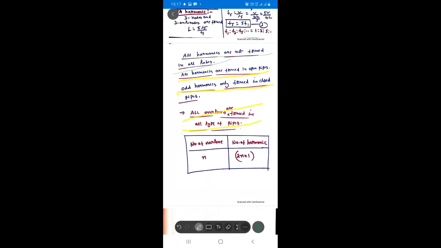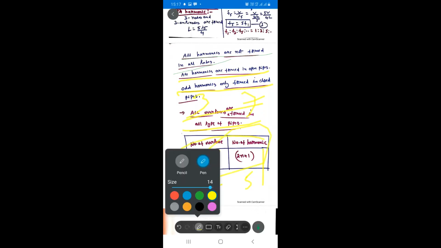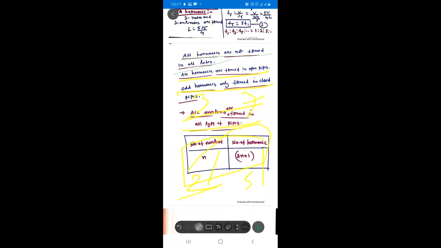And see here the relation between the number of overtones and the number of harmonics. Suppose the overtone is the second; which harmonic is that? Substitute n equal to 2: 2n plus 1, that is 4 plus 1. Fifth harmonic. Fifth harmonic, second overtone. Similarly, the third overtone is the seventh harmonic. So this is the relation between the number of harmonics and the number of overtones.